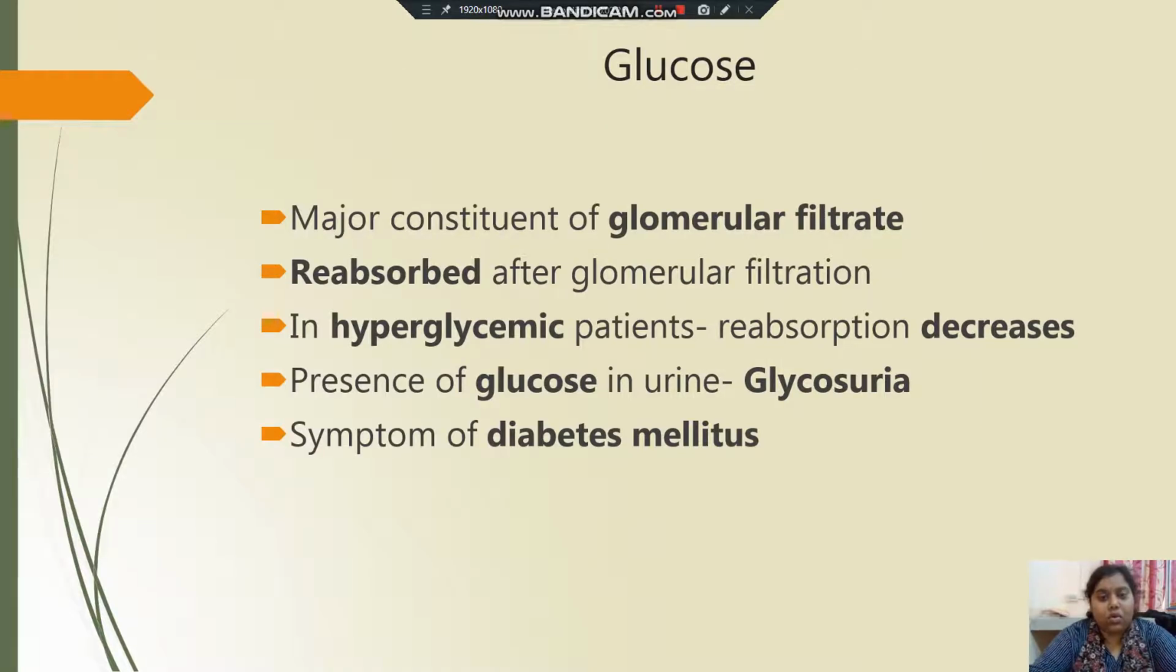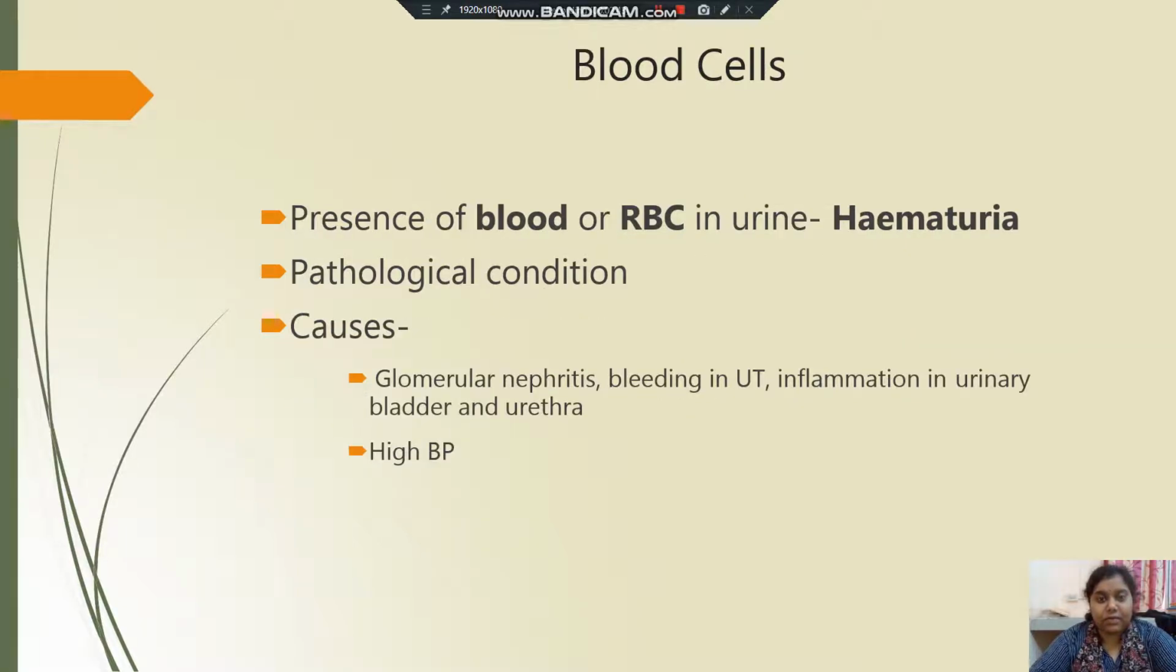Glucose is a major constituent of glomerular filtrate. It is reabsorbed after glomerular filtration. In hyperglycemic patients, reabsorption decreases. Then the presence of glucose in urine is termed as glycosuria. It is a symptom of diabetes mellitus.